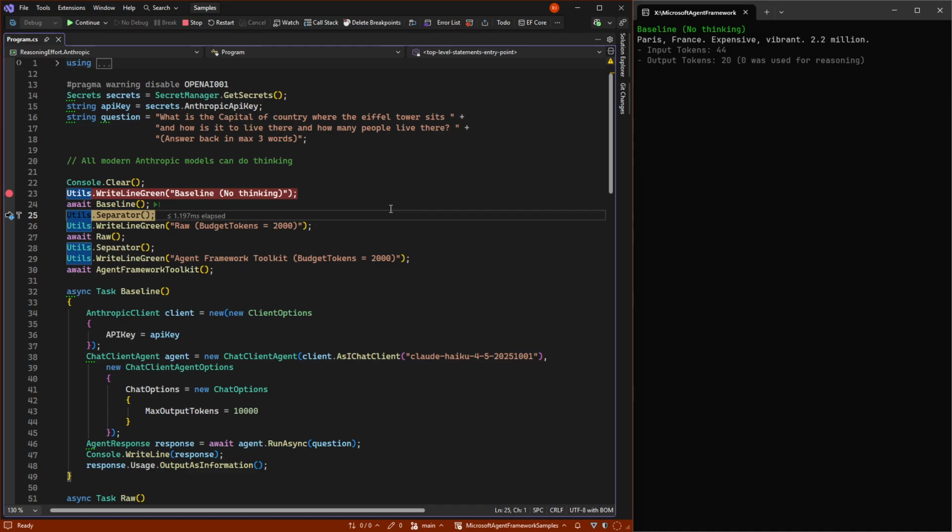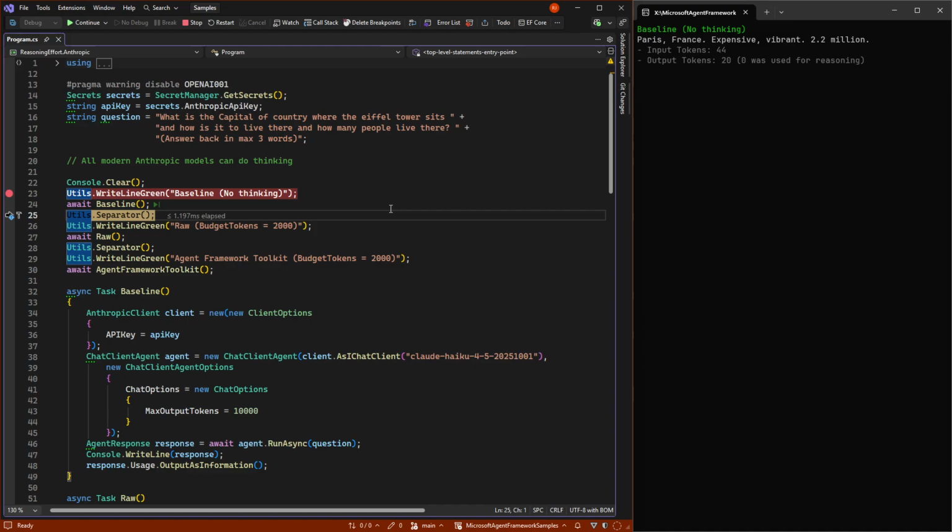But you already need to have it more advanced, because look at the answer back. It says Paris, France, expensive, vibrant, 2.2 million. It's not the 2.2, the other said 2.1, but it's not following the rules. And Anthropic is not too good at following rules in general, but it actually uses more than 3 words.